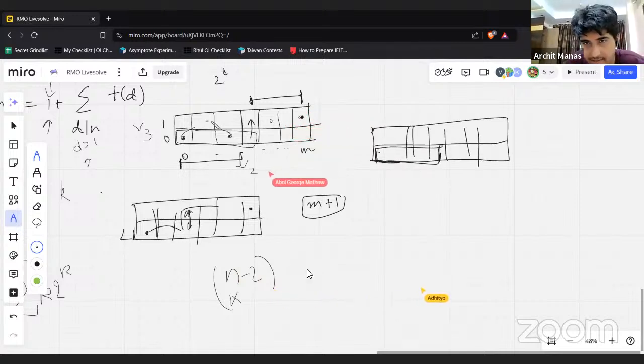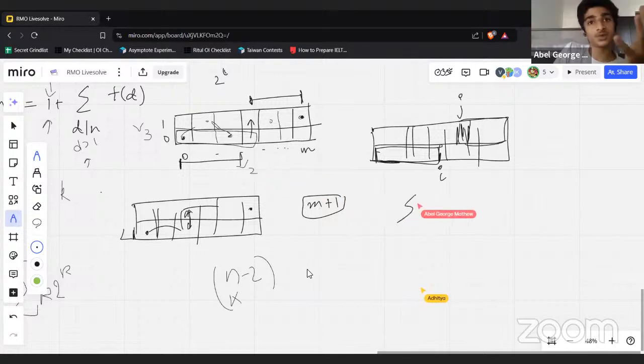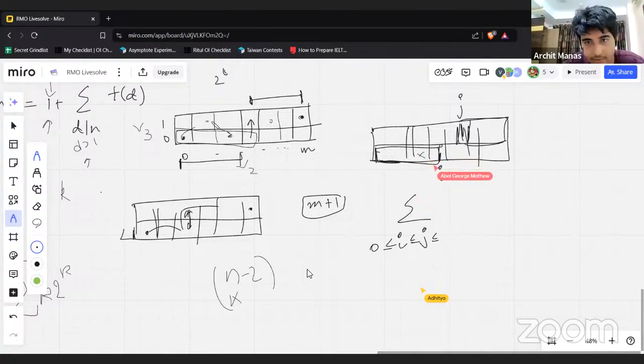So let's say we do this at the ith place and we go to the jth place, where j is at least i. So the problem is summing that over all pairs if we made at least one big jump, from 0 to m. And you're going to go over all of these pairs, and the answer is going to be something like...